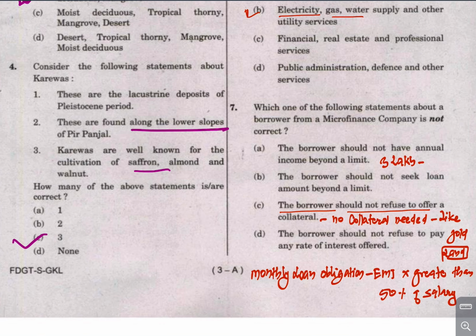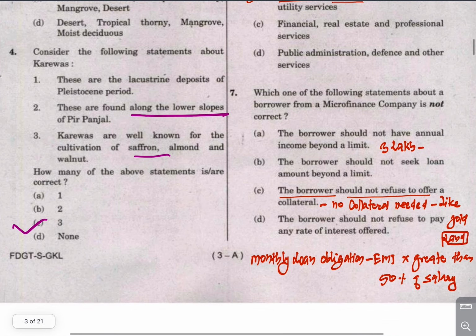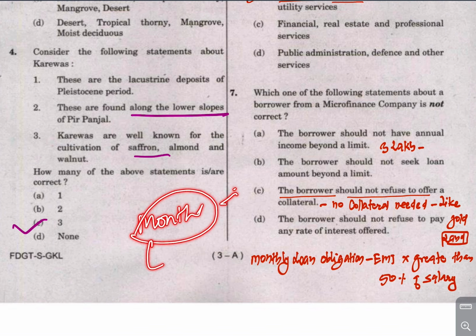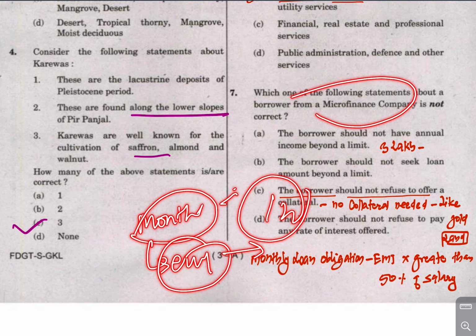And the borrower should not refuse to pay any interest rate. So this is correct. Now remember that there is a condition relating your monthly income and your EMI. Your EMI should not be greater than half of your monthly income. So that is the condition of the microfinance company.